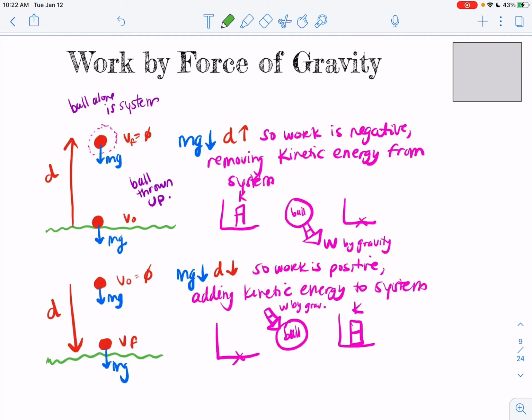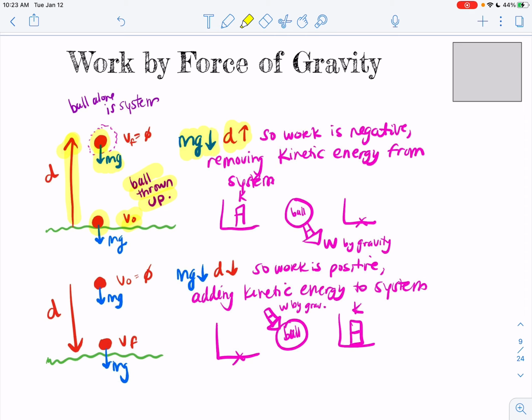Okay, so this to me is kind of a confusing topic, this work done by the force of gravity. But in practice, it's not as confusing as they like to make it. So just kind of keep it really simple, all right? So we want to think about, in the first case, a ball that is being thrown up. So it has some initial velocity, and then it comes to rest at the top, right? So a ball moving upward. So I would say the displacement of it's going to be up. Okay, but the gravity force is down.